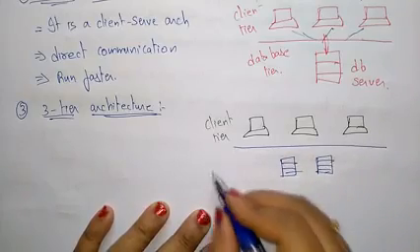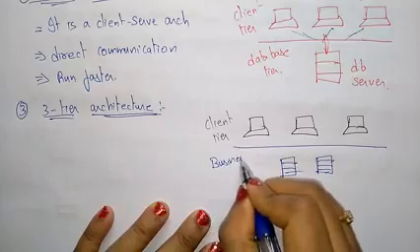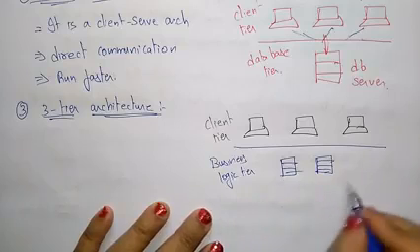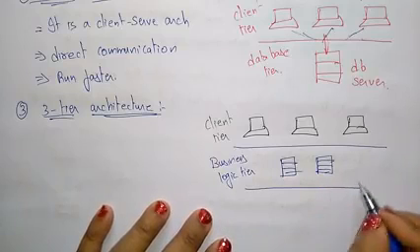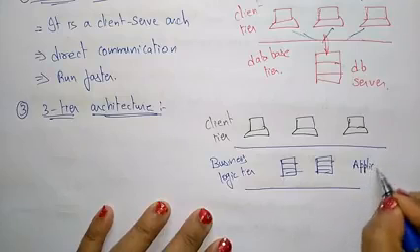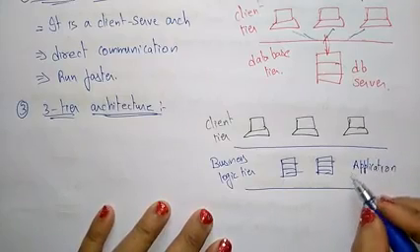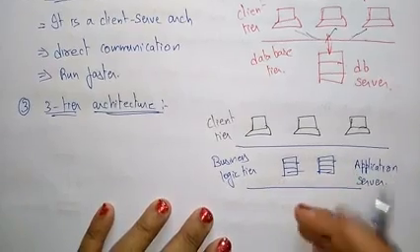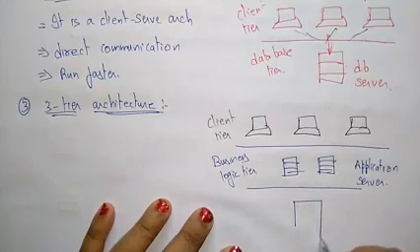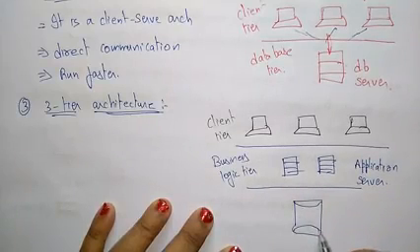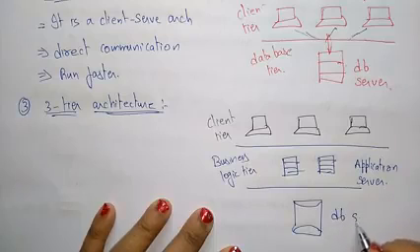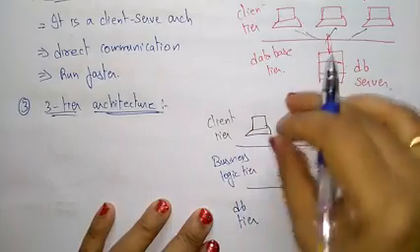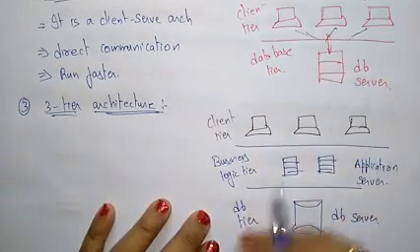So this you call it as a business logic tier. This is a middle tier. You also call it as the middle tier, business logic tier, which consists of the application servers. So here in the middle tier, application servers will be stored. After that, this is the database server, database tier. So three tiers will be there: client tier, business logic tier, and the database tier.